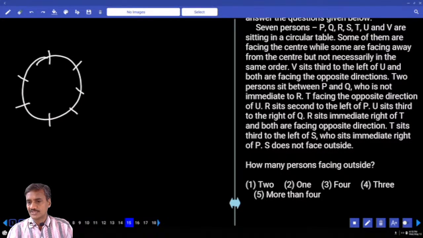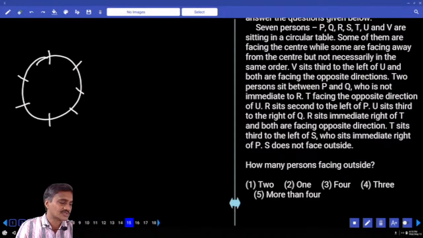Then V sits second to the left of U and two persons are in between P and Q. P is opposite to U. R sits second to the left of P. U is second to the right of R, and both are facing opposite. T sits second to the left of S, and S does not face outside. Now S is facing inside.